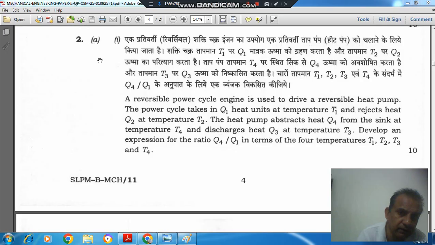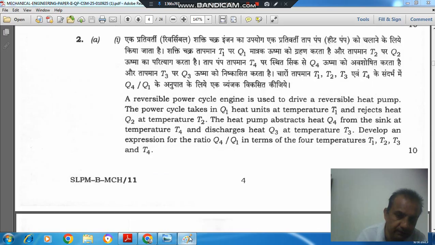Question number 2A1: a reversible power cycle engine is used to drive a reversible heat pump. The power cycle takes in Q1 heat units at temperature T1 and rejects heat Q2 at temperature T2. The heat pump abstracts heat Q4 from the sink at temperature T4 and discharges heat Q3 at temperature T3. Develop an expression for the ratio Q4 by Q1 in terms of four temperatures T1, T2, T3 and T4.